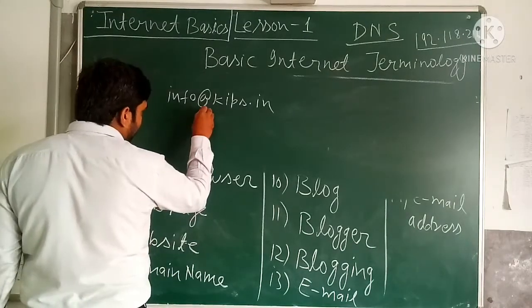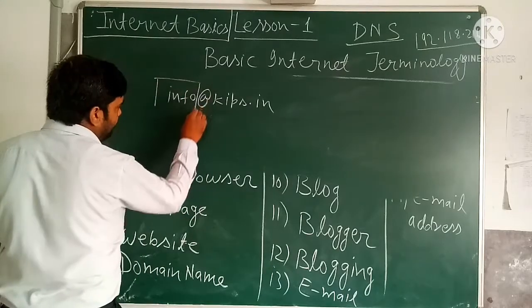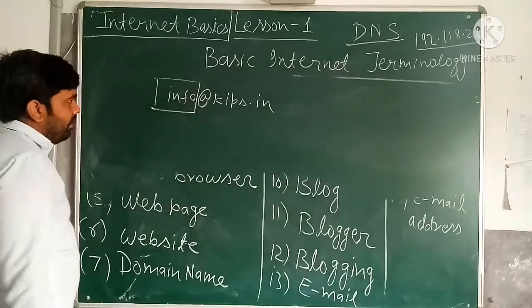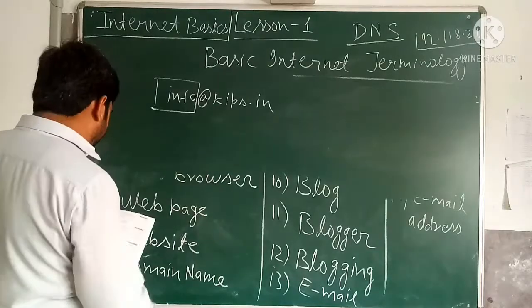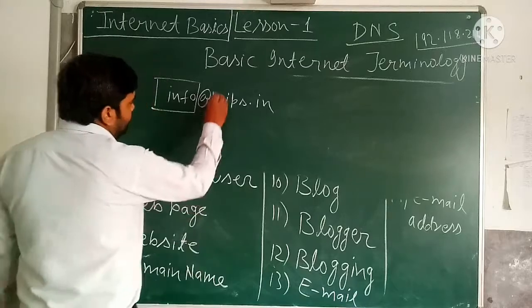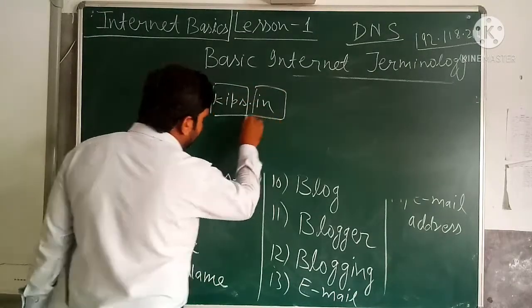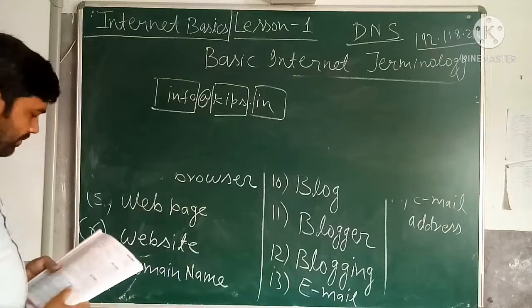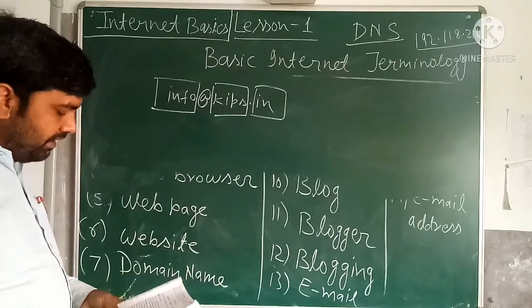Before this is the username. Username is what? Info. And this is the domain name, and this is the domain extension. So an email address consists of two parts, username and domain, separated by the @ symbol.